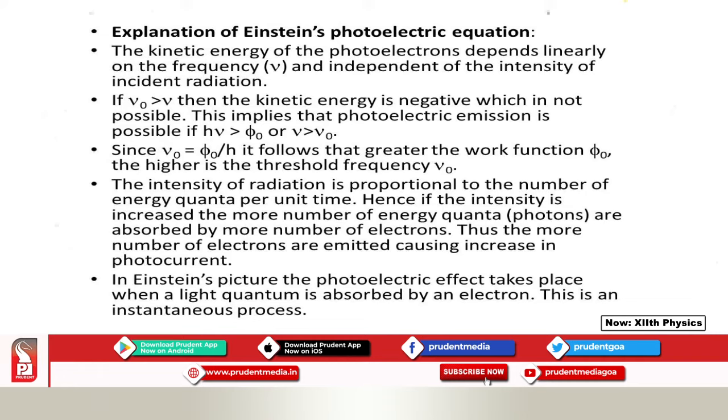The intensity of radiation is proportional to the number of energy quanta per unit time. Hence, if the intensity is increased, a greater number of energy quanta, that means photons, are absorbed by a greater number of electrons. Thus, more electrons are emitted, causing an increase in photocurrent. And last point, in Einstein's picture, the photoelectric effect takes place when a light quantum is absorbed by an electron. So, this is an instantaneous process.